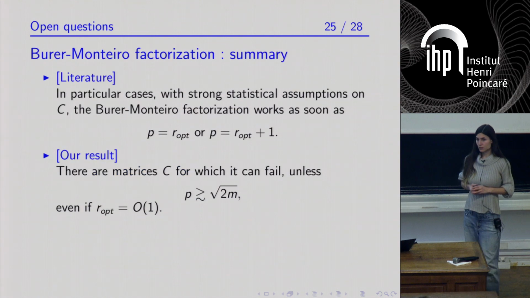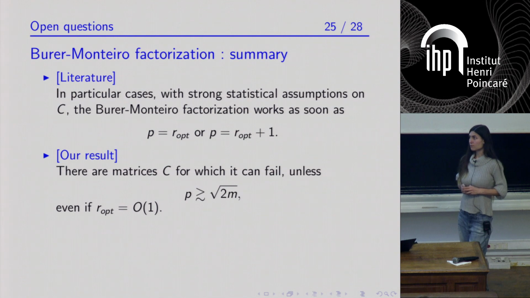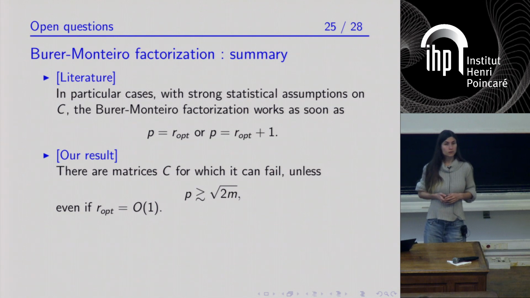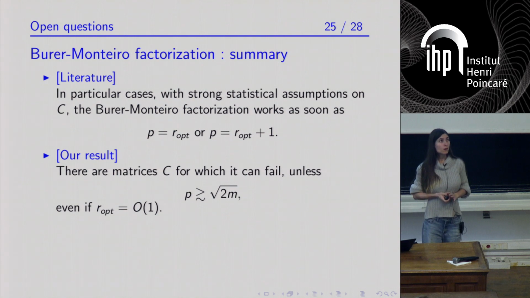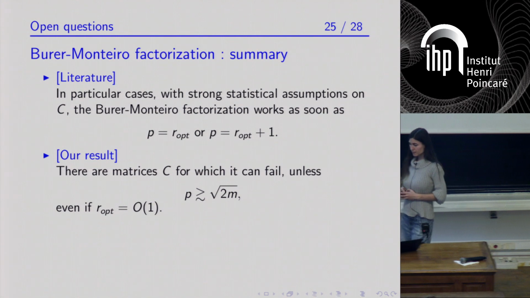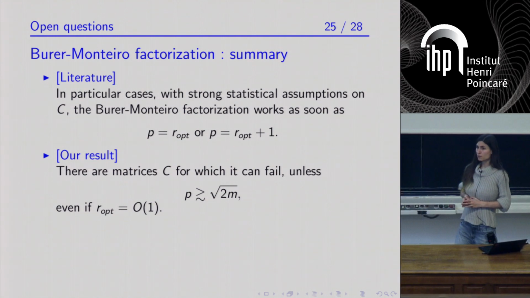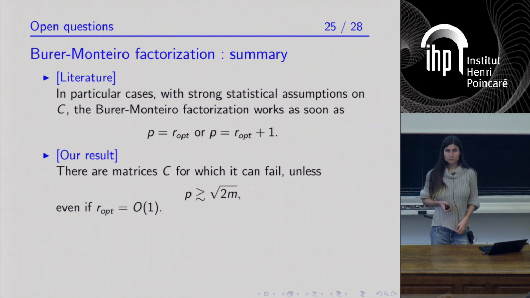So to summarize what we've seen: in specific settings under strong statistical assumptions, so this was the literature part, it's sometimes possible to guarantee that Burer-Monteiro factorizations can be solved with Riemannian optimization algorithms, provided that the factorization rank is of the order of the optimal rank R opt.